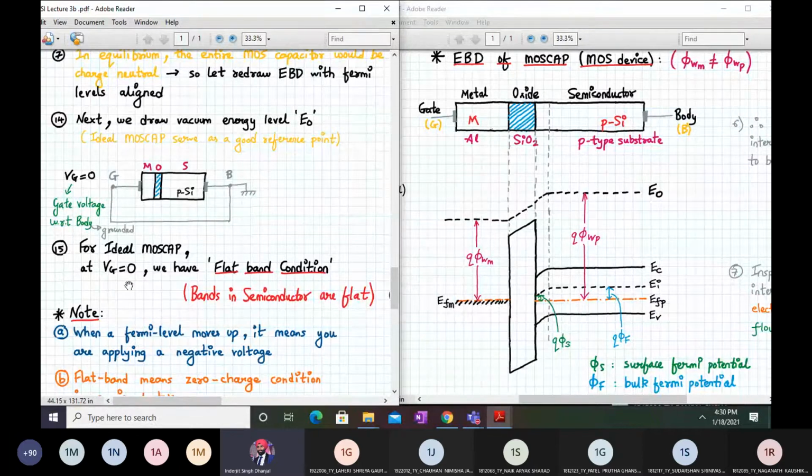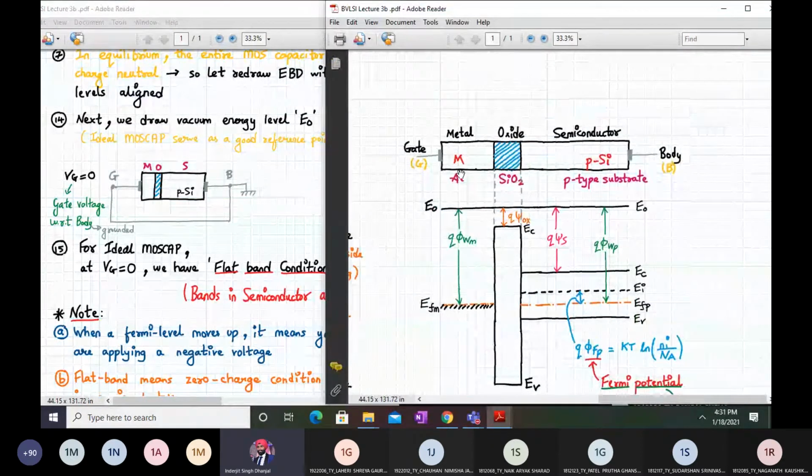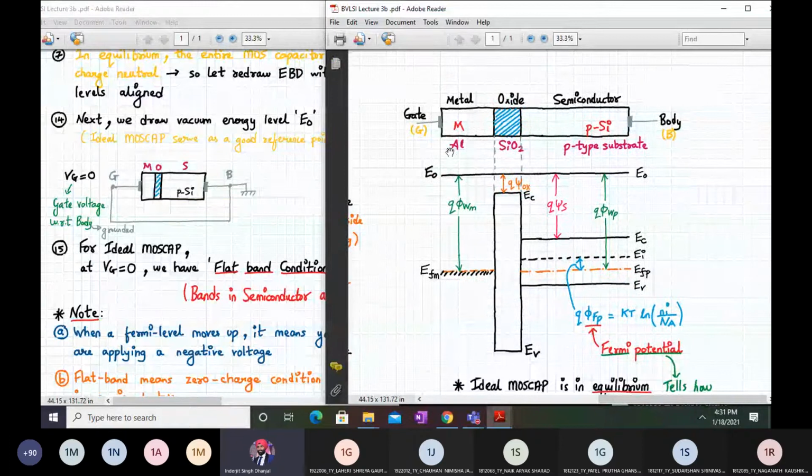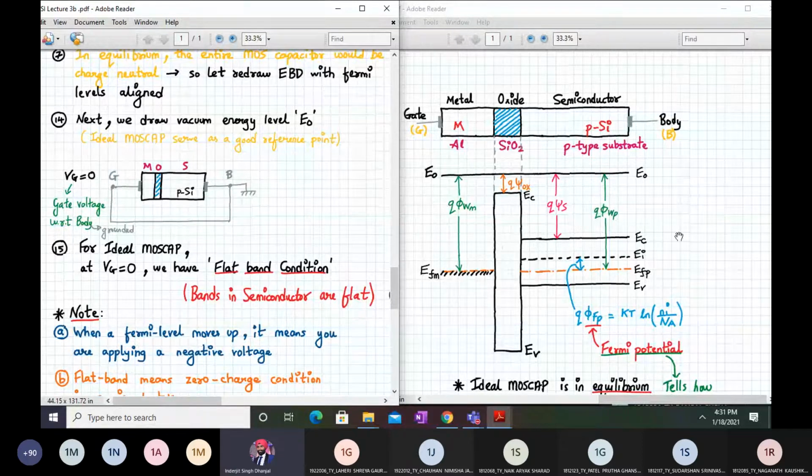For an ideal MOS cap at Vg equal to 0, we have a flat band condition. Let us go to the ideal MOS capacitor. So this is your ideal MOS capacitor. As you can see over here, we have a flat band condition already achieved. What do you mean by flat band condition? The bands in the semiconductor are flat. It indicates charge neutrality, right? So it indicates that there is no electric field present anywhere. It just means that all the bands in the semiconductor are flat.